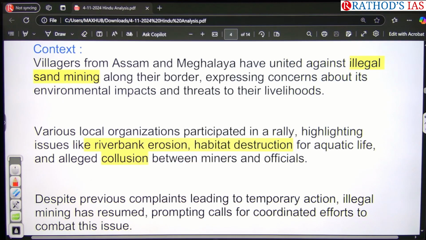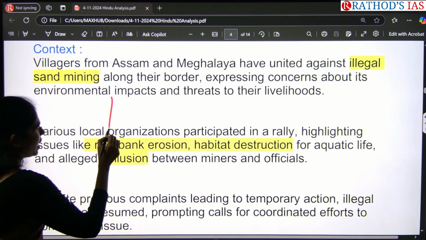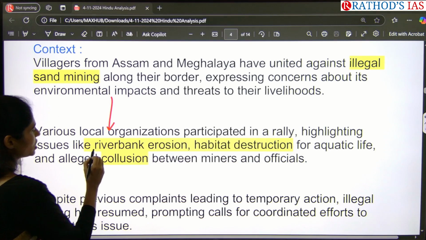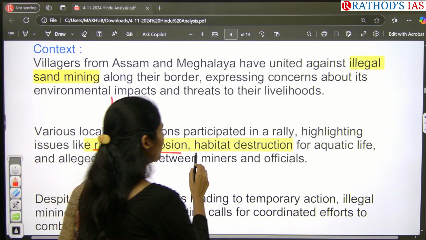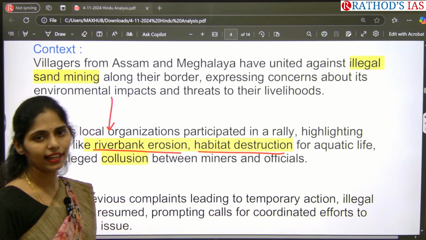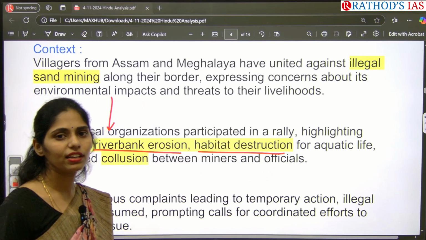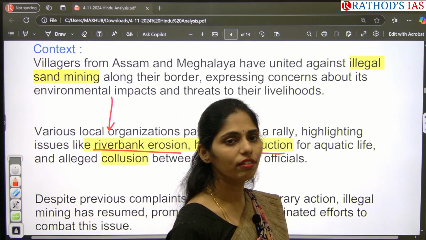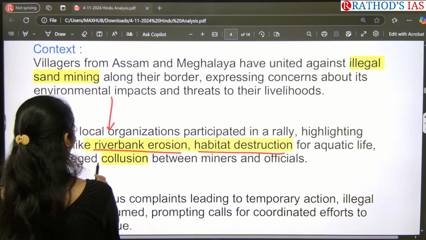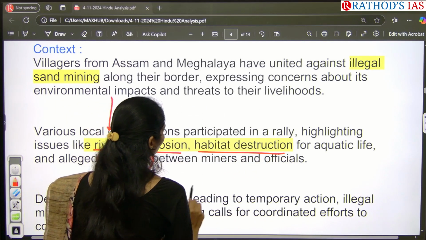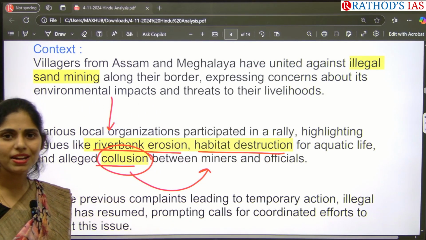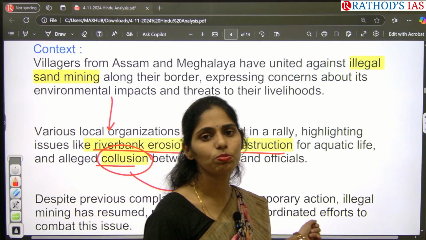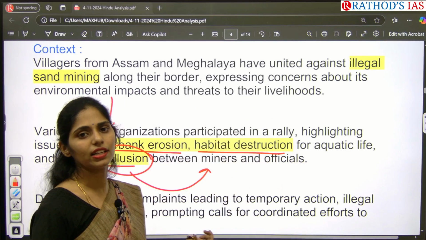Please note this down. What will be the negative environmental impacts? The first one is riverbank erosion. The next one is habitat destruction for aquatic life. Here, in aquatic life, you can write about this Gangetic dolphin. And the next one is collusion. There is collusion between miners as well as officials, so there is nepotism and red tape that we can see. And this point you can give in ethics as well.